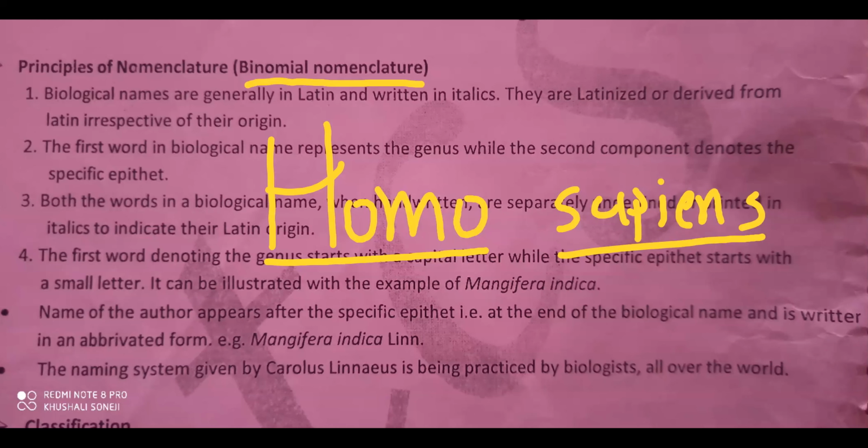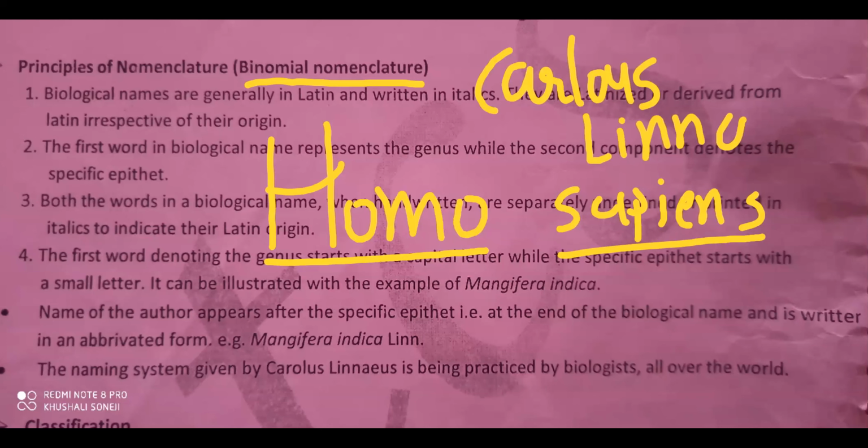And these principles are given by Carolus Linnaeus, who is the father of taxonomy. Note down this thing: Carolus Linnaeus is the father of taxonomy.